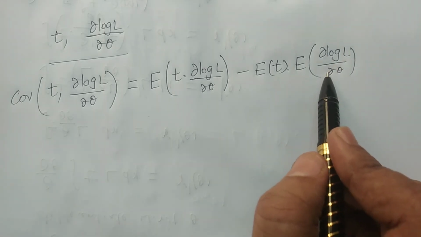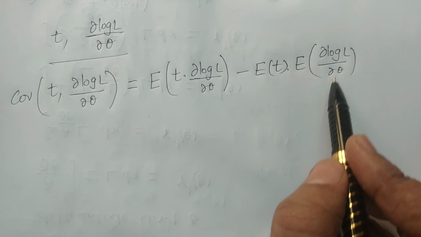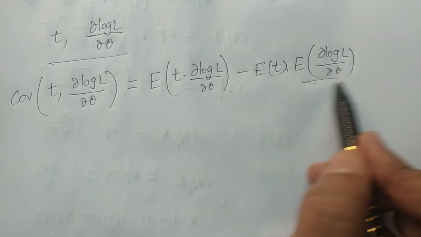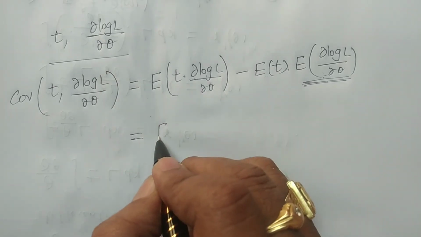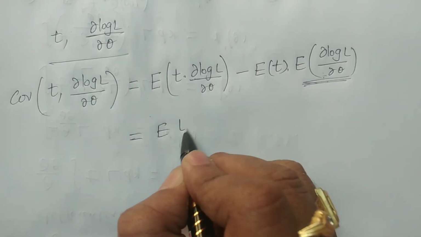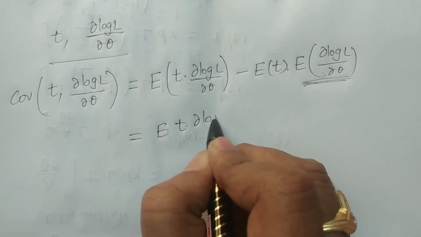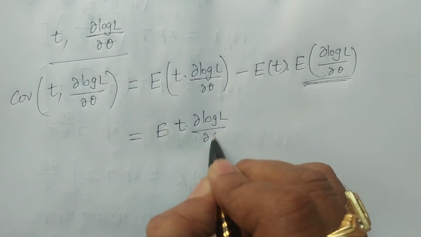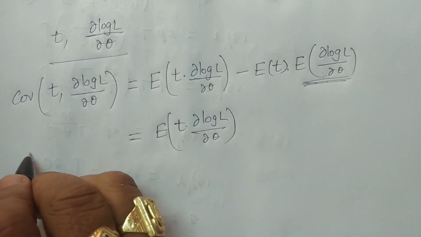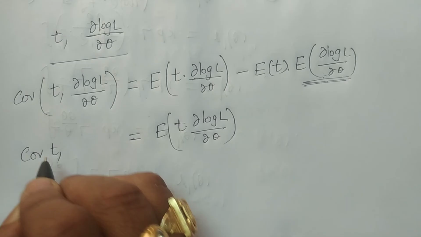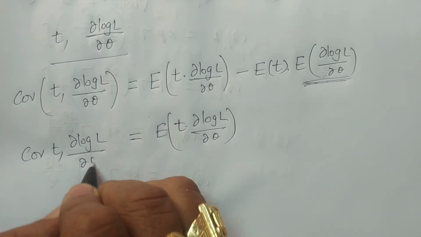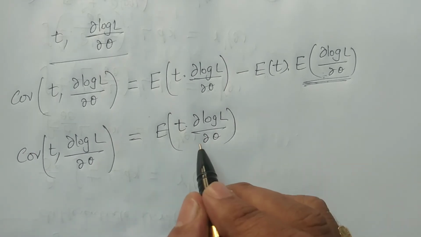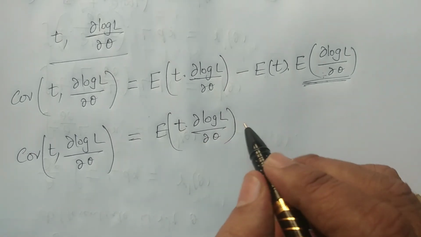But from equation 1, expectation of dou log L by dou theta is equal to 0. Therefore this term vanishes, it is 0. So it is equivalent to expectation of t into dou log L by dou theta. So covariance of t comma dou log L by dou theta is equal to expectation of t into dou log L by dou theta.